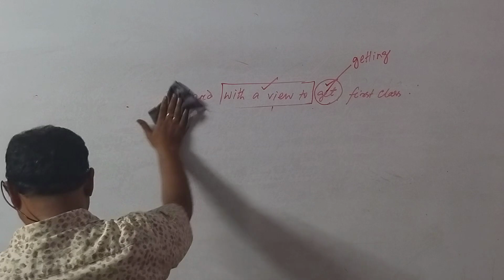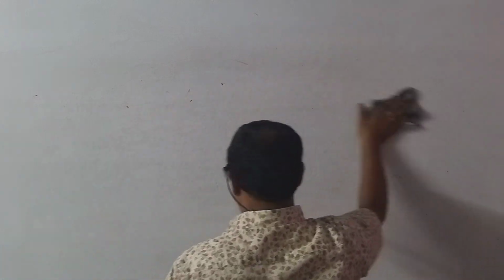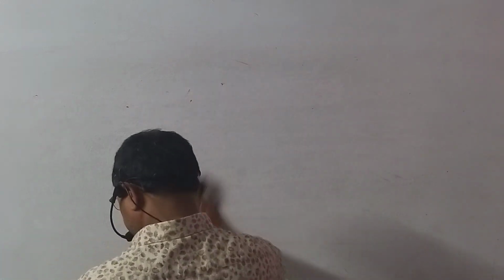Question number 10. Come to question number 11. Question number 11.